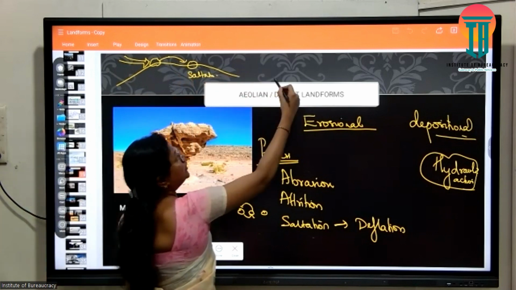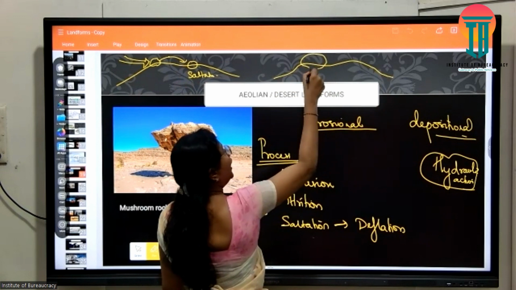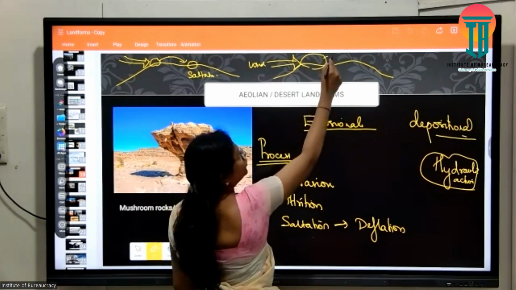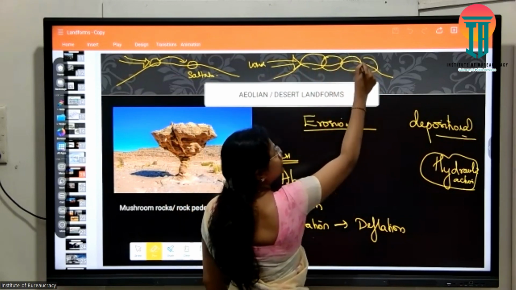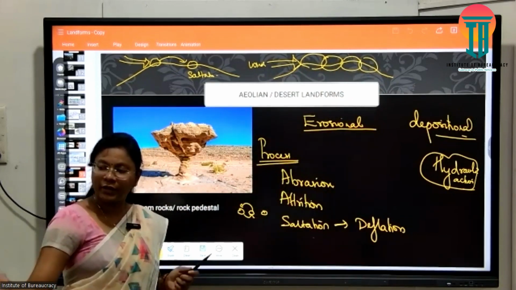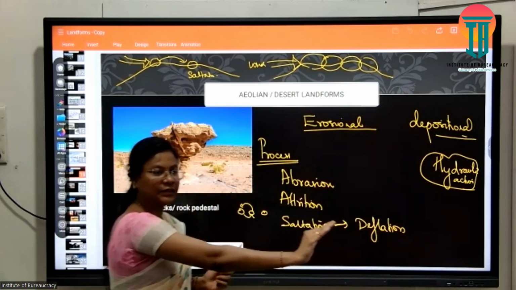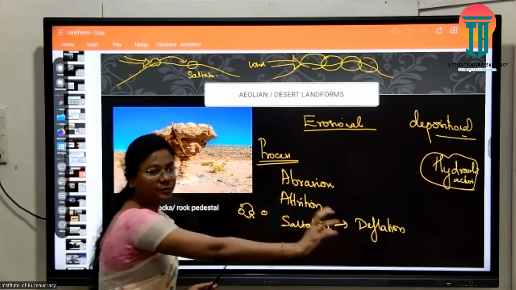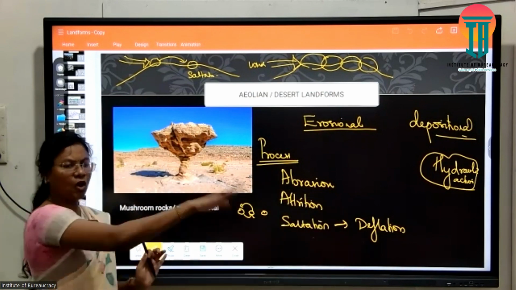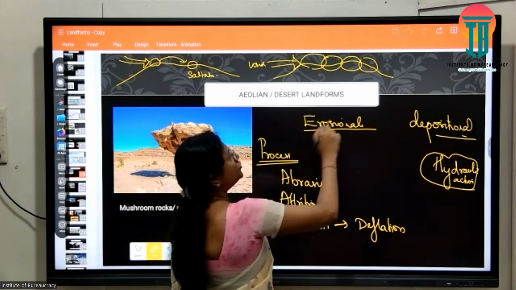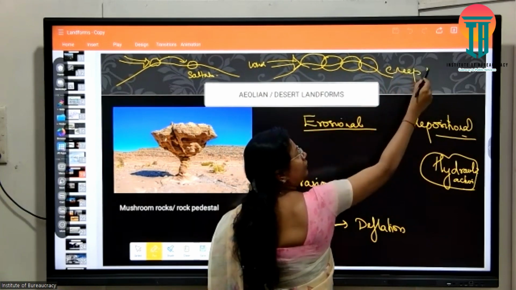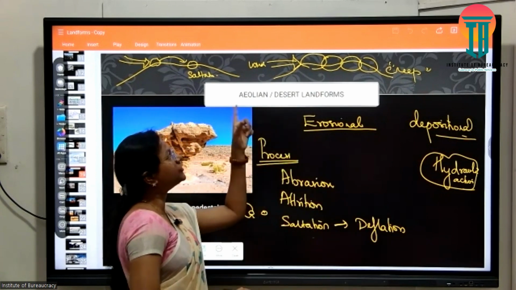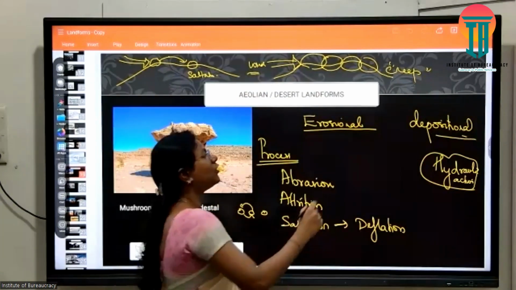Or if there is a bigger rock and a very intense wind is blowing, what happens to the rock? The rock will roll along the surface. Understand the difference? In saltation, the rock particle is suspended in the air for some period of time, then deposited again somewhere. When the rock moves along the surface, this is known as creep. Creeping is a very slow movement of rocks. This type of creeping action in the rocks because of wind is known as traction.